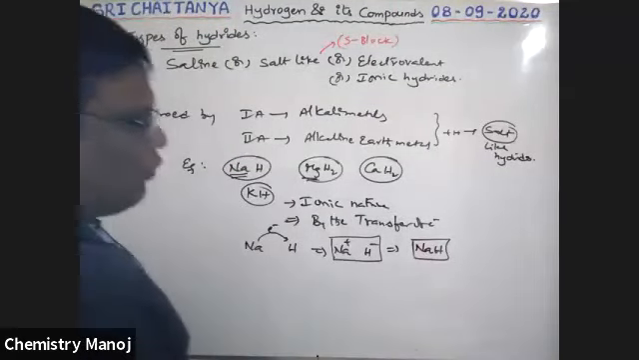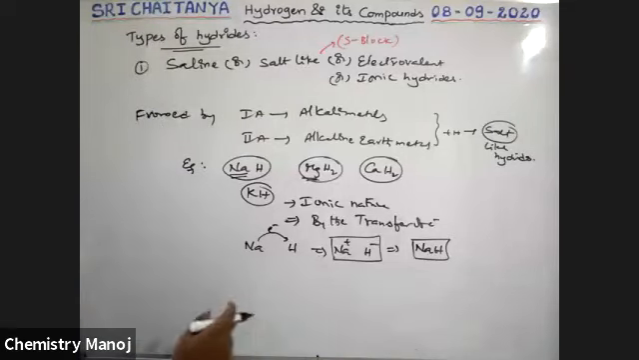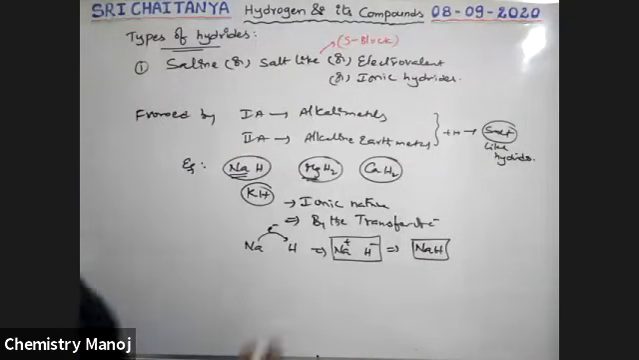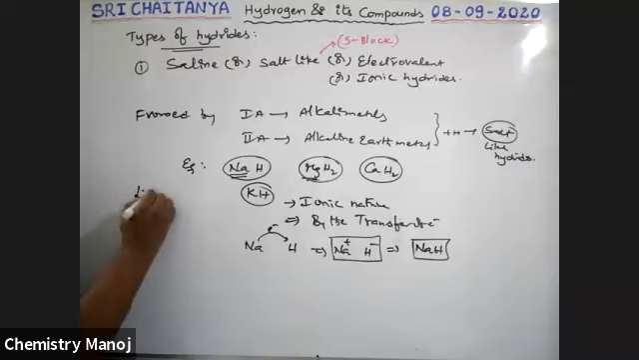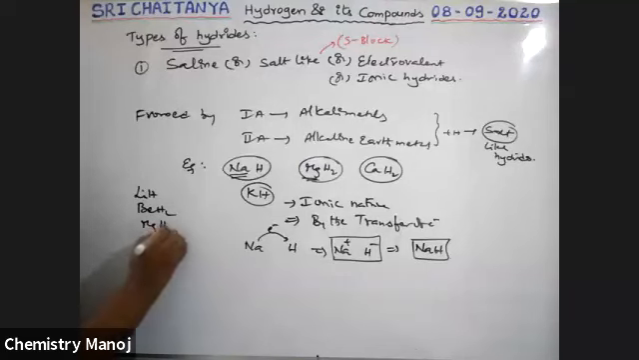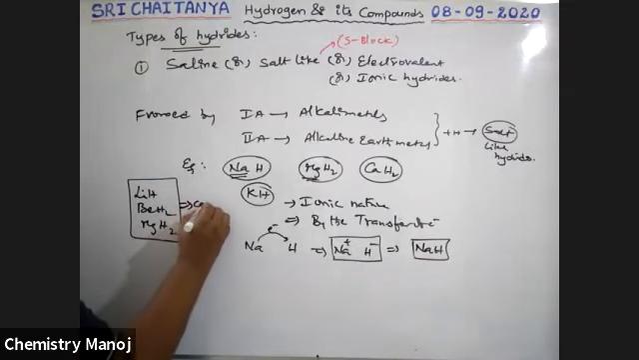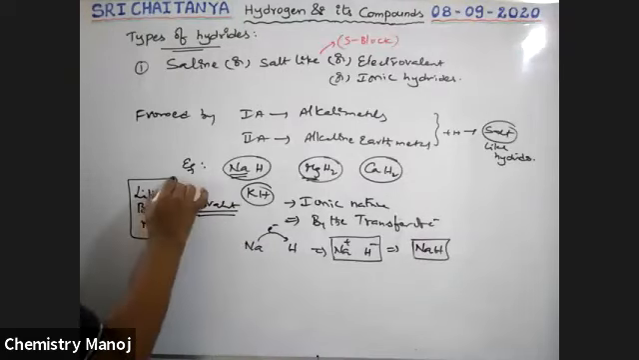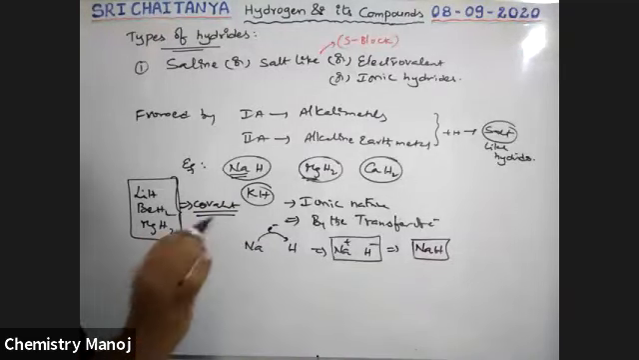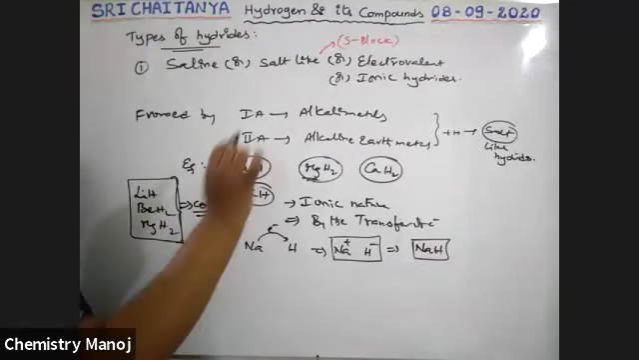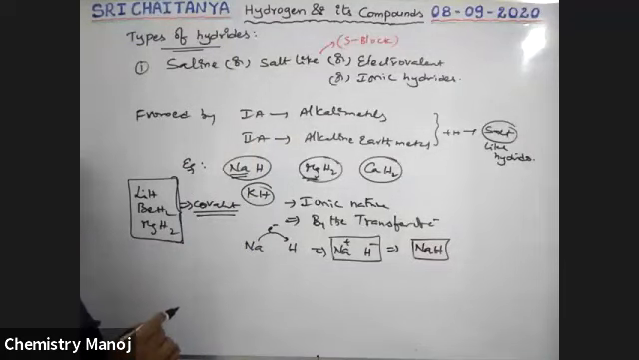So see here, I am explaining: in 1A group elements, lithium hydride. In 2A group elements, beryllium hydride and magnesium hydride. So these are also our 1A, 2A group metal hydrides, boys. But these three are covalent in nature. Except these three hydrides, all the remaining metal hydrides are our salt-like hydrides.